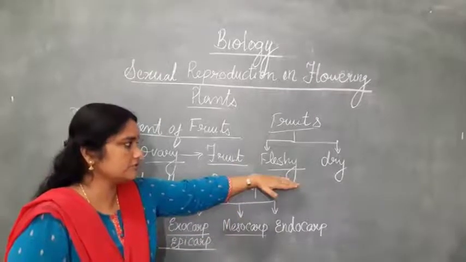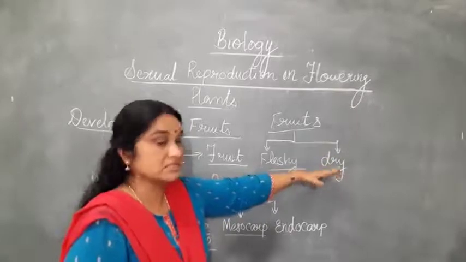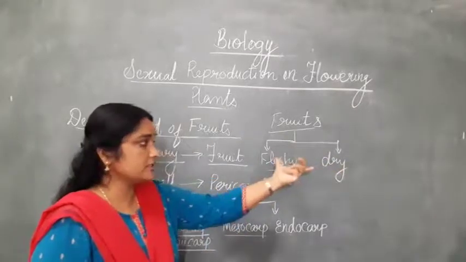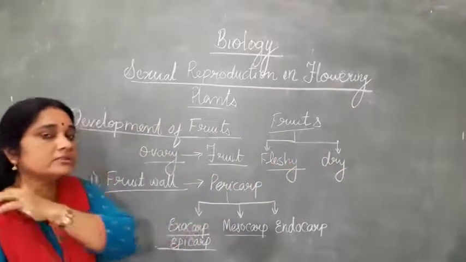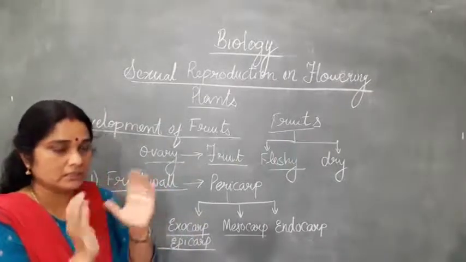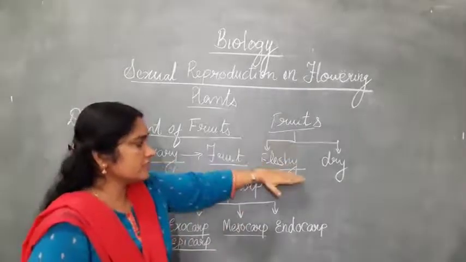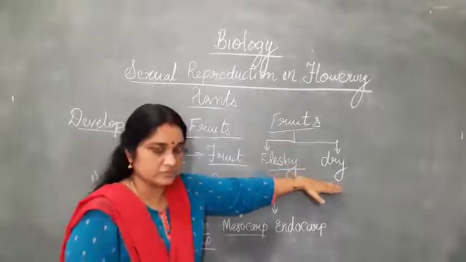Dry fruits are like peanut, groundnut, mustard. In groundnut, you can see a hard seed coat outside. Here the pericarp is present, which protects the seed inside. So fruits can be classified as fleshy fruits and dry fruits.